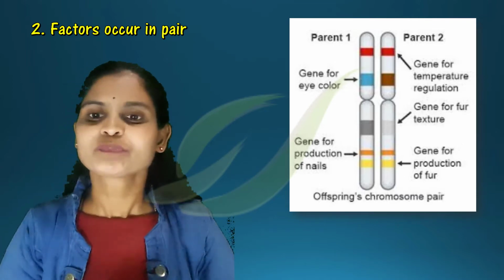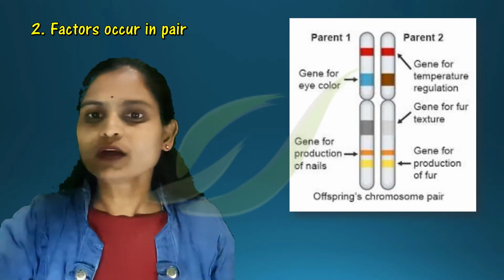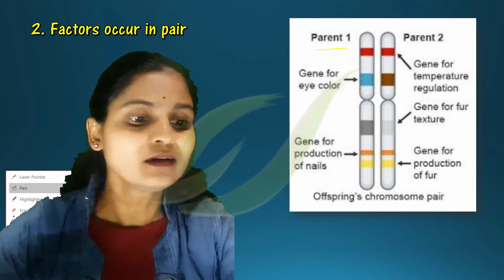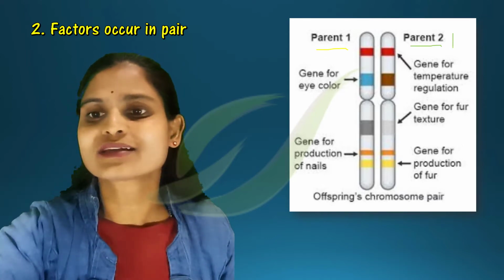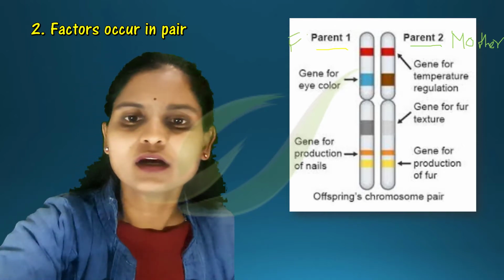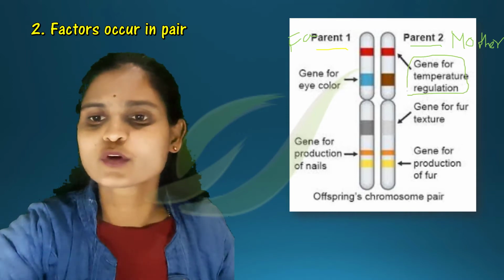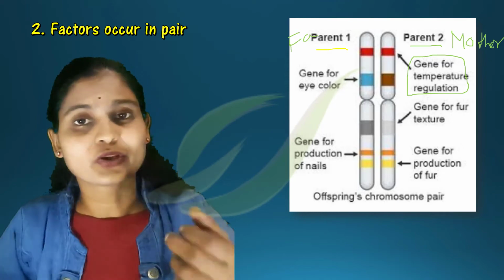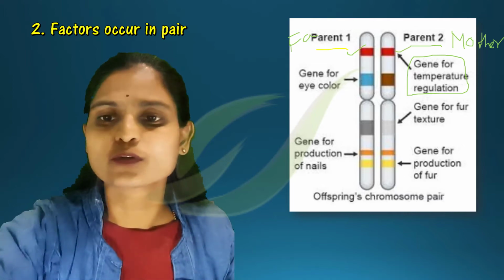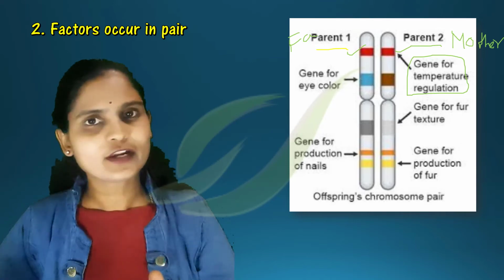Now here you can see it is the case of a rat. Imagine it is a chromosome of a rat. Here you can see this is parent 1, the father's gene. Imagine you can think of parent 1 as the father's gene and parent 2 as the mother's gene. So this is a gene, the first one they have shown here, the gene responsible for regulating temperature. How many genes are there? In this chromosome, one gene. In this chromosome, another gene. So from the father also you are getting a gene responsible for regulating the temperature.